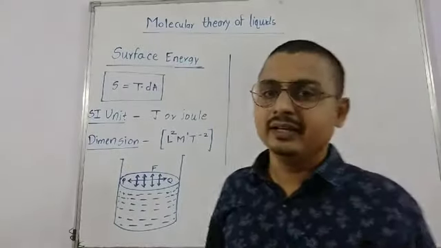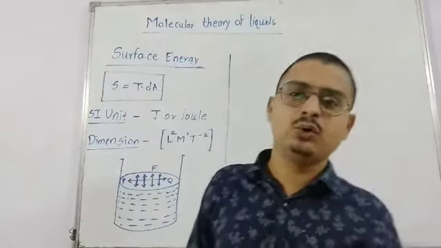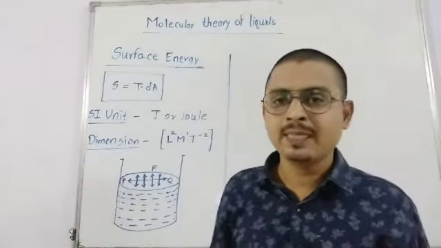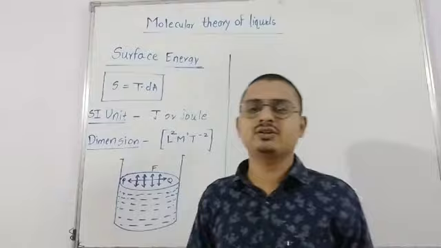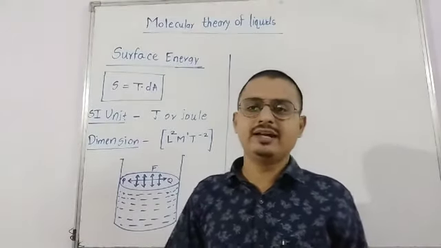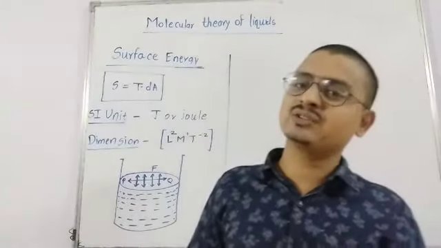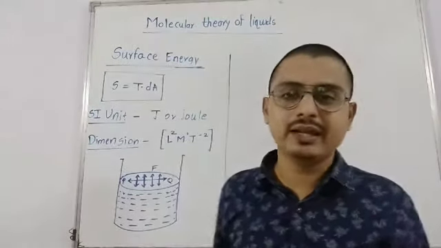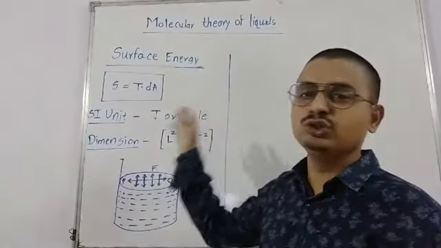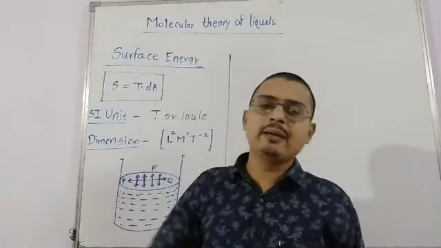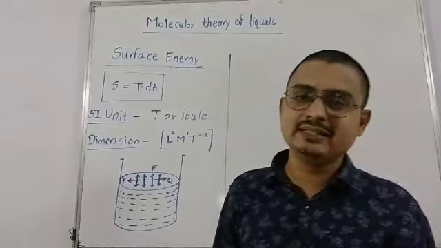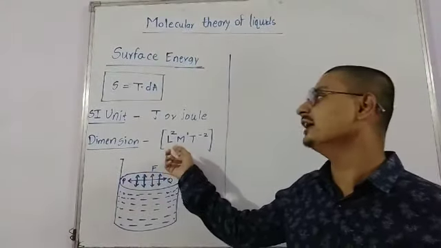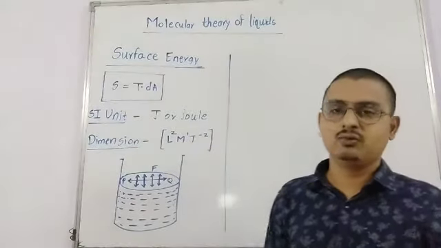I again repeat, the potential energy stored per unit area is called surface energy, and it is given as S is equal to T into dA, where S is the surface energy, T stands for surface tension, and dA stands for the change in area. The unit in MKS or SI will be joule, and in CGS its unit will be different, and the dimension is L2 M1 T minus 1.